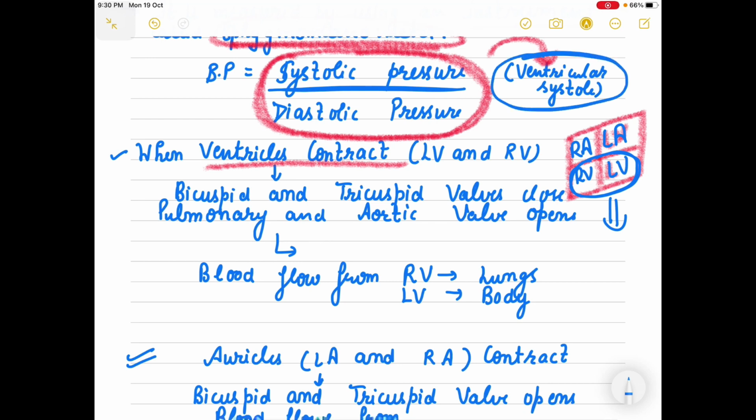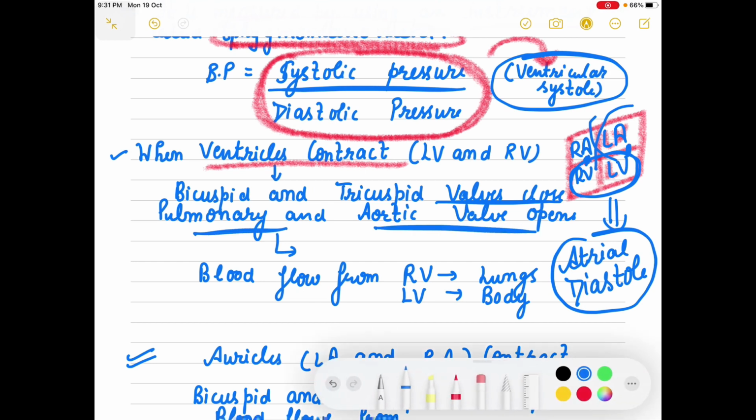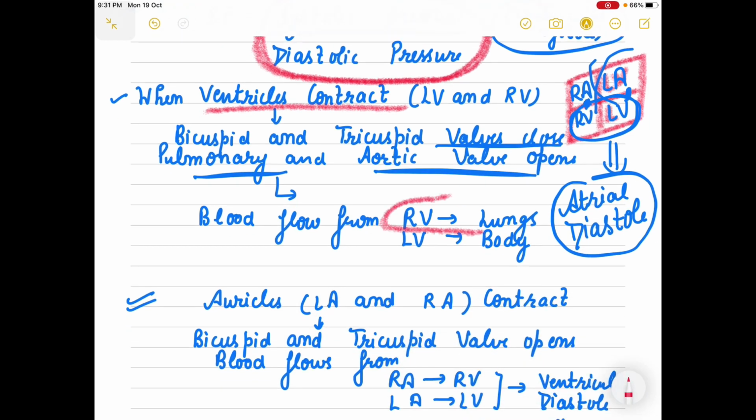It is ventricular systole. It means जब ventricles contract हो रहे हैं तो it is atrial diastole. Right, atria they are relaxed. जब एक contract होता है तो दूसरा relaxed होता है, right. And now these valves are not needed, bicuspid and tricuspid will close, and because the blood has to be sent out, the pulmonary and aortic valves will open, and once they open, the blood will flow from the right ventricle to the lungs and from the left ventricle to the body.